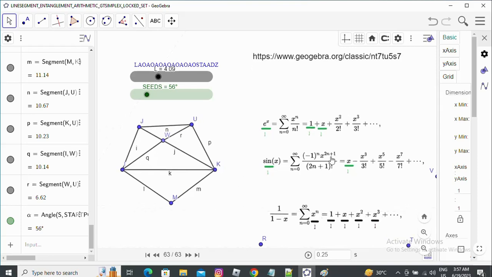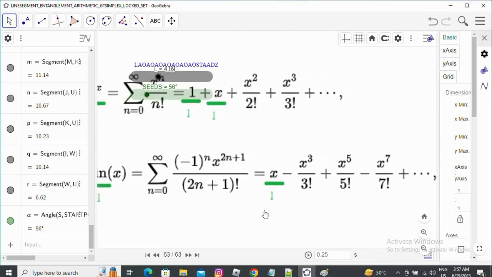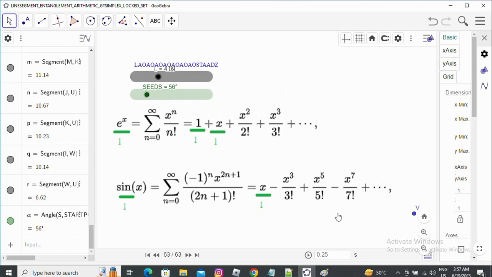And Gtsimplexes have a special property. Gtsimplexes are part of locked set. Locked sets are not part of Gtsimplexes. I repeat, Gtsimplexes are part of locked set. Locked sets are not part of Gtsimplexes. We can do plus, minus, multiply and divide with Gtsimplexes also.